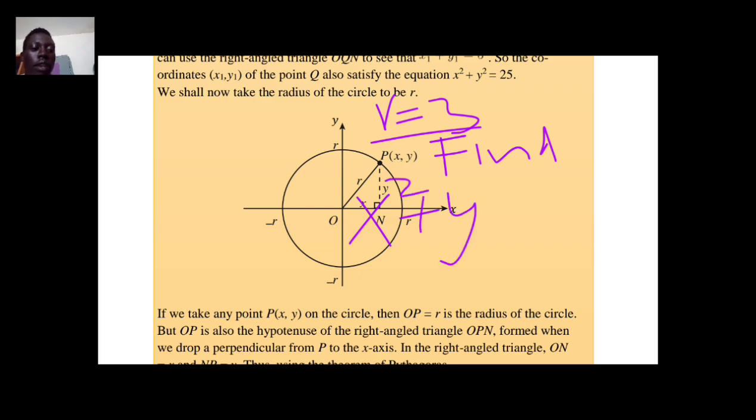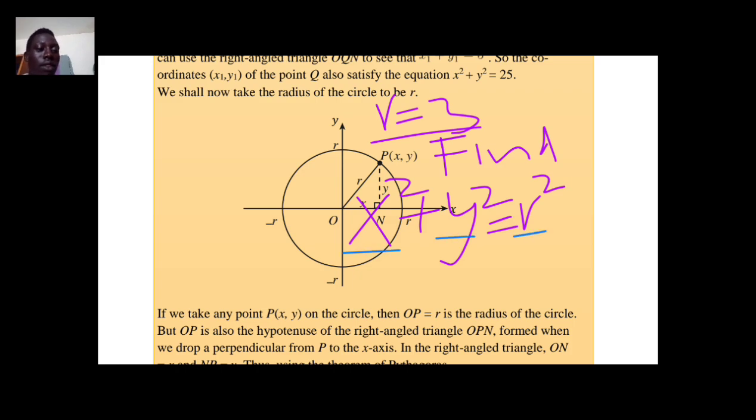Assuming you are given r, the radius of the circle, to be 3, and you are told to find the equation of the circle whose radius is 3. What you will do is say the equation of a circle at the origin is x square plus y square is equal to r square. Now see in the formula what you can replace.